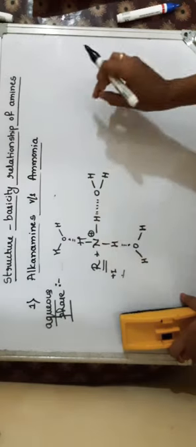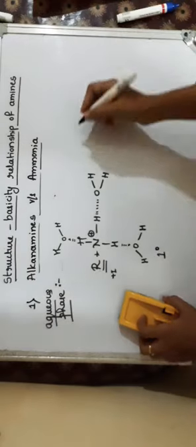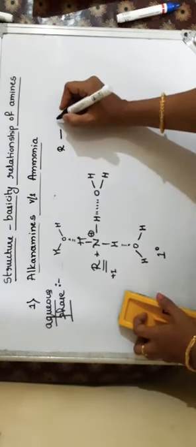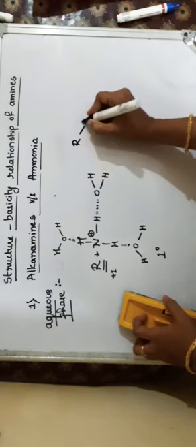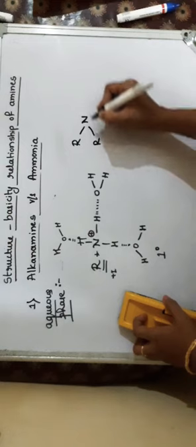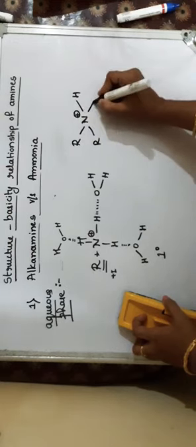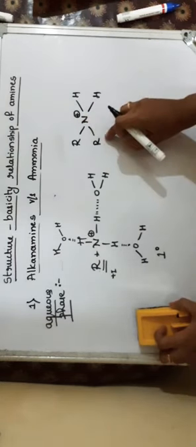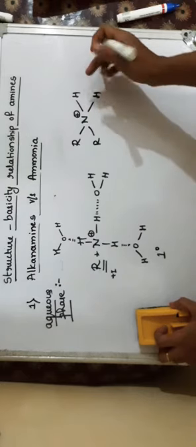See, look at how the solvation effect varies in case of primary amine, secondary amine and tertiary amine. You can observe the structures. This is our secondary amine, protonated secondary amine. This secondary amine is RNHR. When it is protonated, it forms R2NH2+ like this.